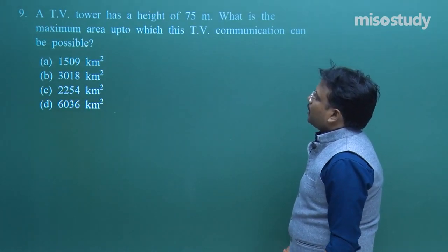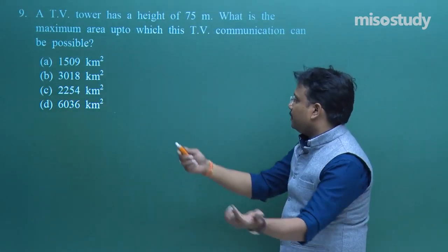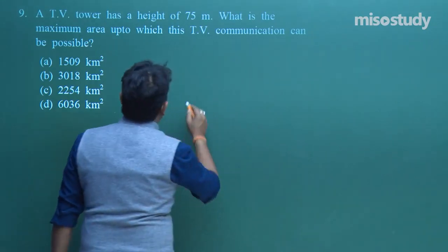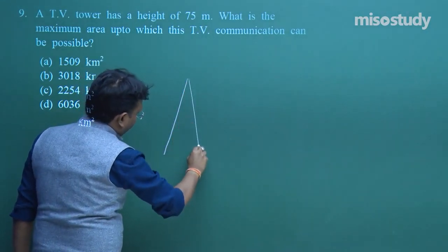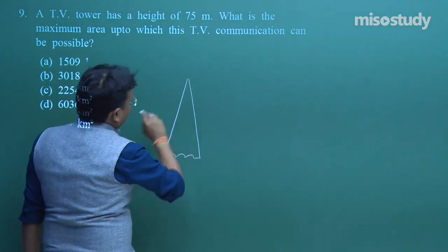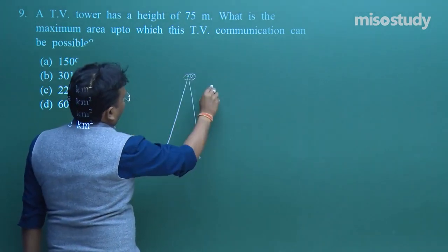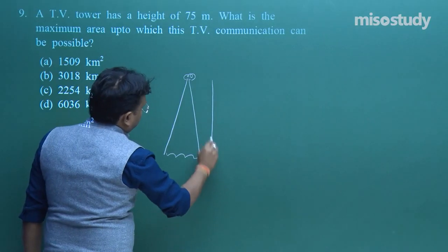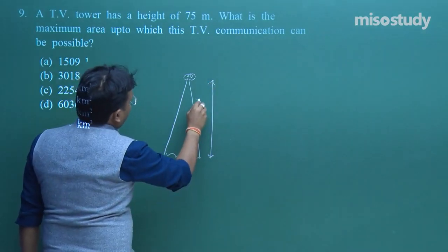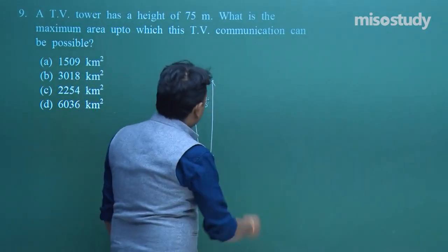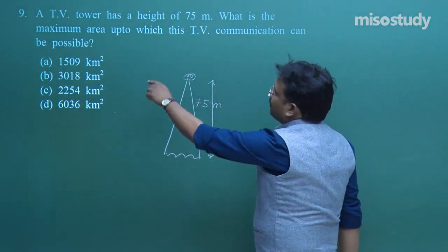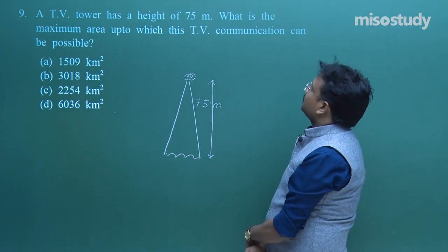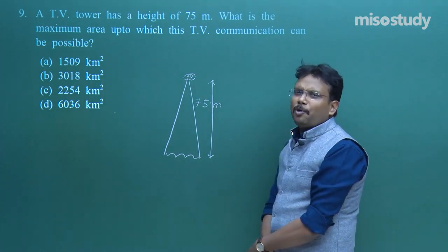A TV tower has a height of 75 meter. Okay, I love to create a TV tower. That is 75 meters. What is the maximum area up to which this TV communication can be possible?